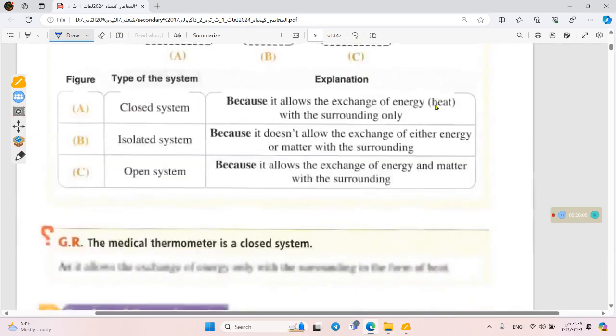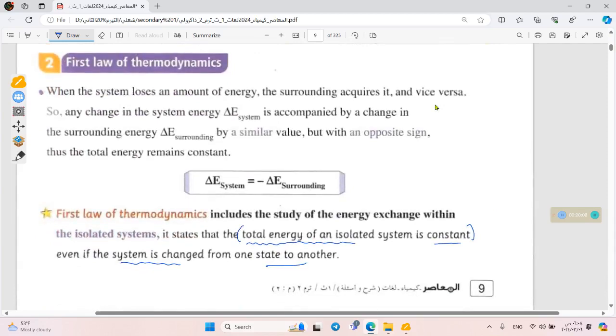Now let's go to the first law of thermodynamics again. The first law of thermodynamics says that the total energy of an isolated system is constant, even if the system changes from one state to another. And we have to notice something very important. If we're studying our system and we notice that our system lost energy, this amount of energy will be gained by the surrounding. So if our system loses energy, the surrounding will gain this energy.